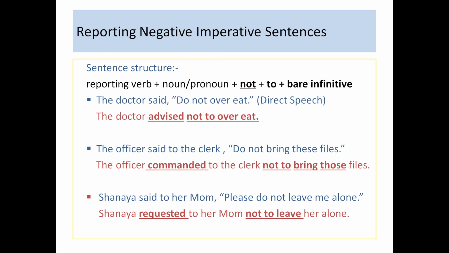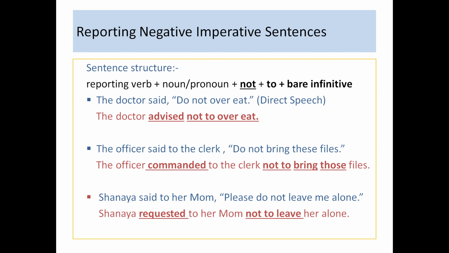Well, it's also important to know how to report negative imperative sentences. When we report negative imperatives, we simply add not before the to infinitive. So the sentence structure would be reporting verb plus noun or pronoun plus not plus to infinitive. Now let's understand this sentence structure through some examples. The doctor said, "Do not overeat." This is a negative imperative sentence in direct speech. When we change this direct speech to indirect speech, it becomes, the doctor advised not to overeat.